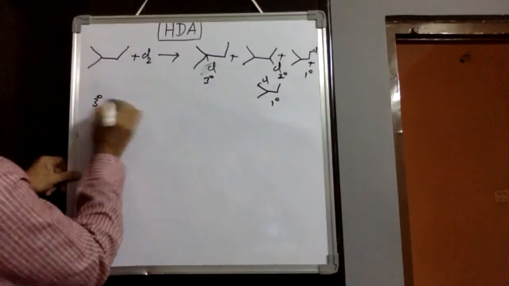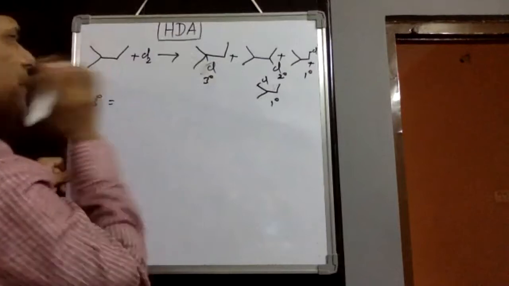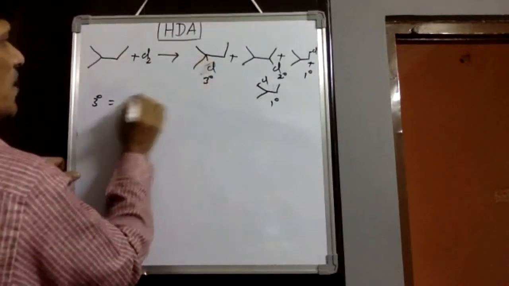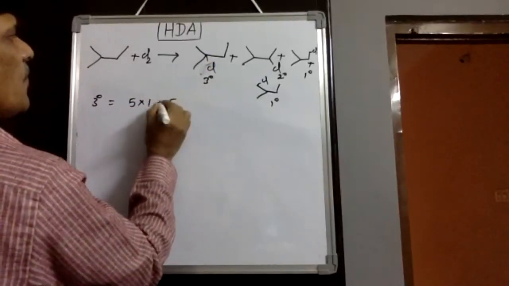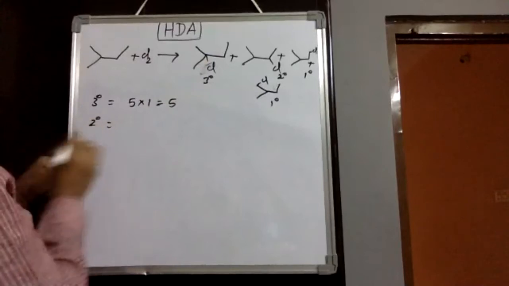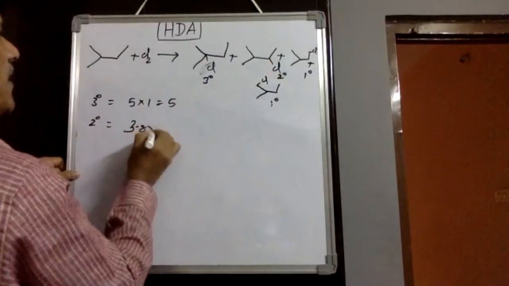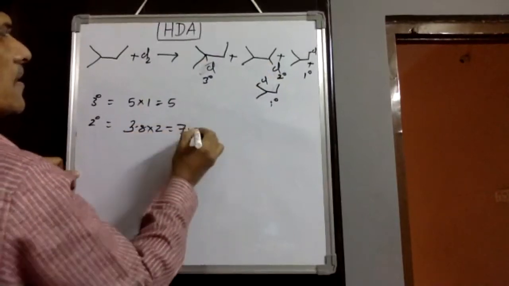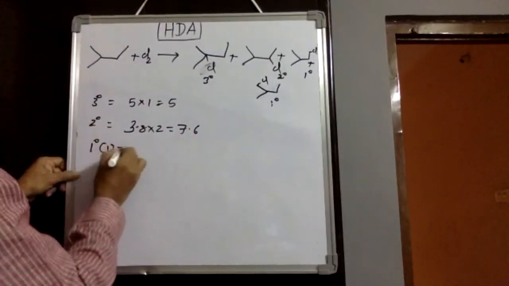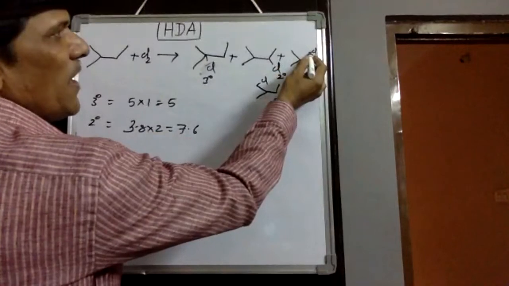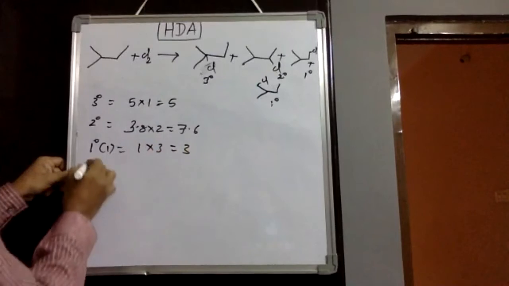Therefore, for tertiary selectivity, only 1 hydrogen is there on the tertiary position. Therefore, tertiary reactivity of chlorine is 5. Only 1 hydrogen available here, only 5 times. With respect to secondary selectivity, secondary means 2 hydrogens are there, 3.8 into 2, that is 7.6 we would observe. Primary, 2 types are there. First type, only these 3 hydrogens are available, 1 into 3, 3 reactivity we would observe.